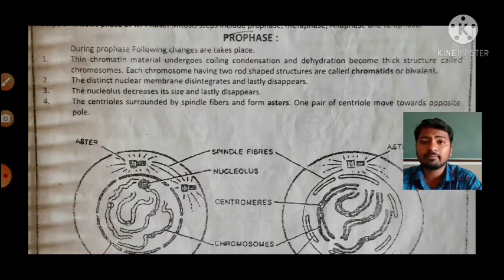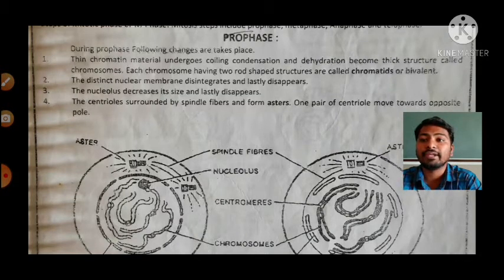That results in the formation of thick structures called chromosomes. Is it clear? Each chromosome is provided with two rod-shaped structures.